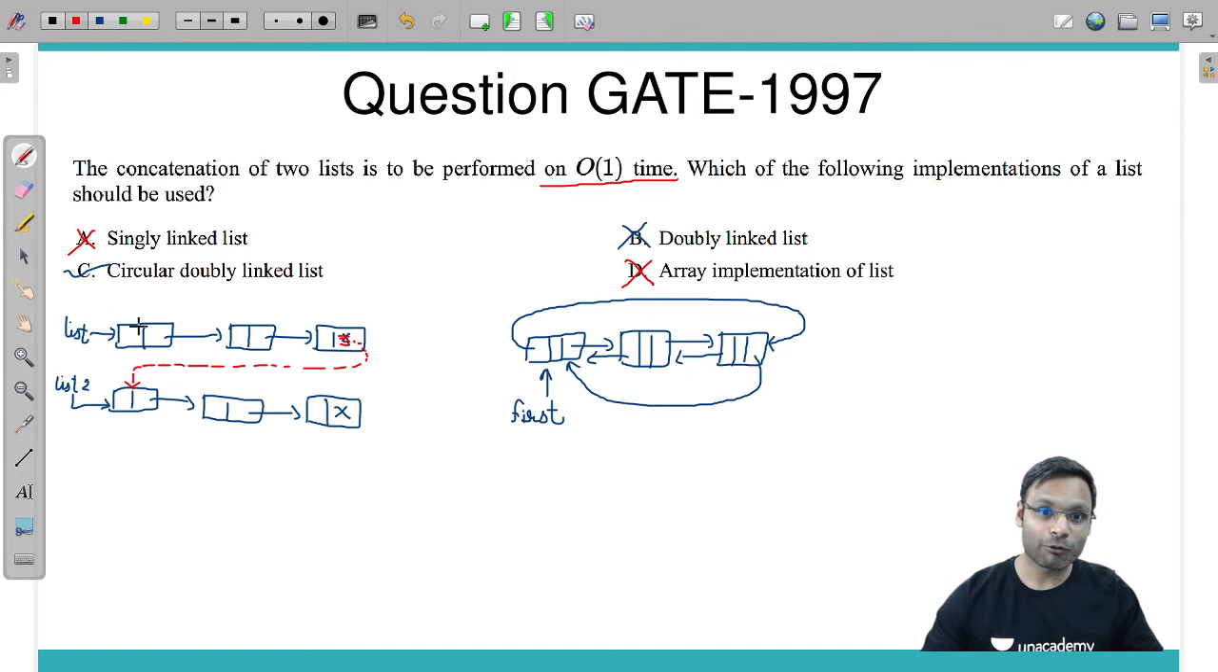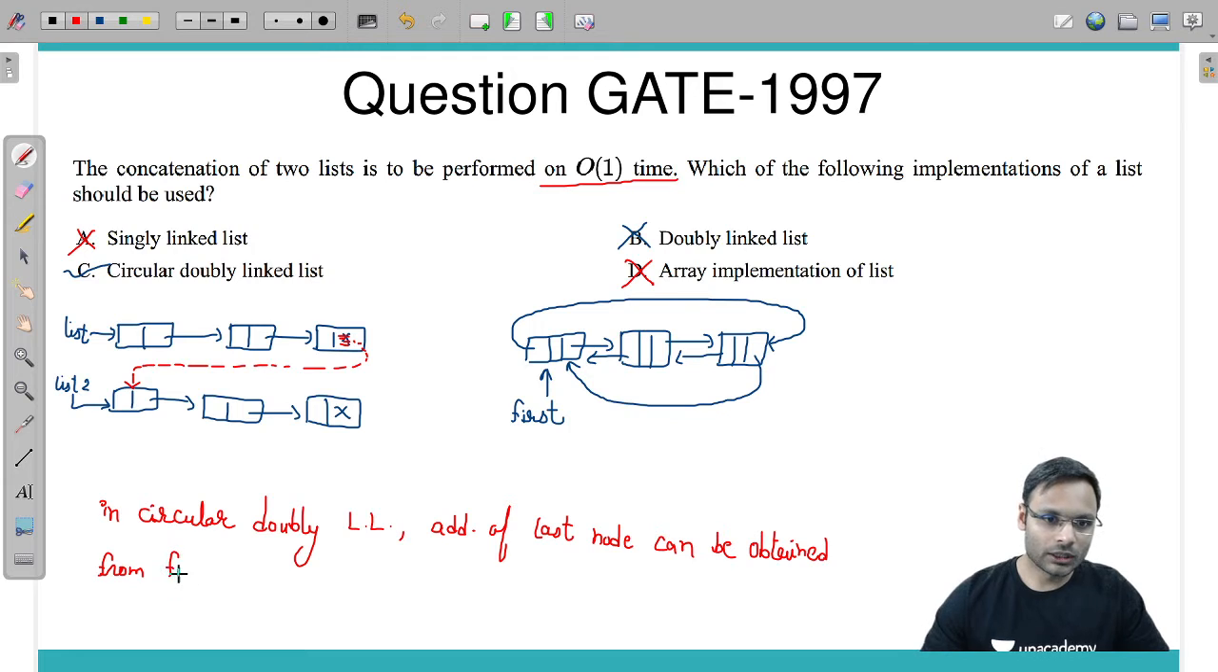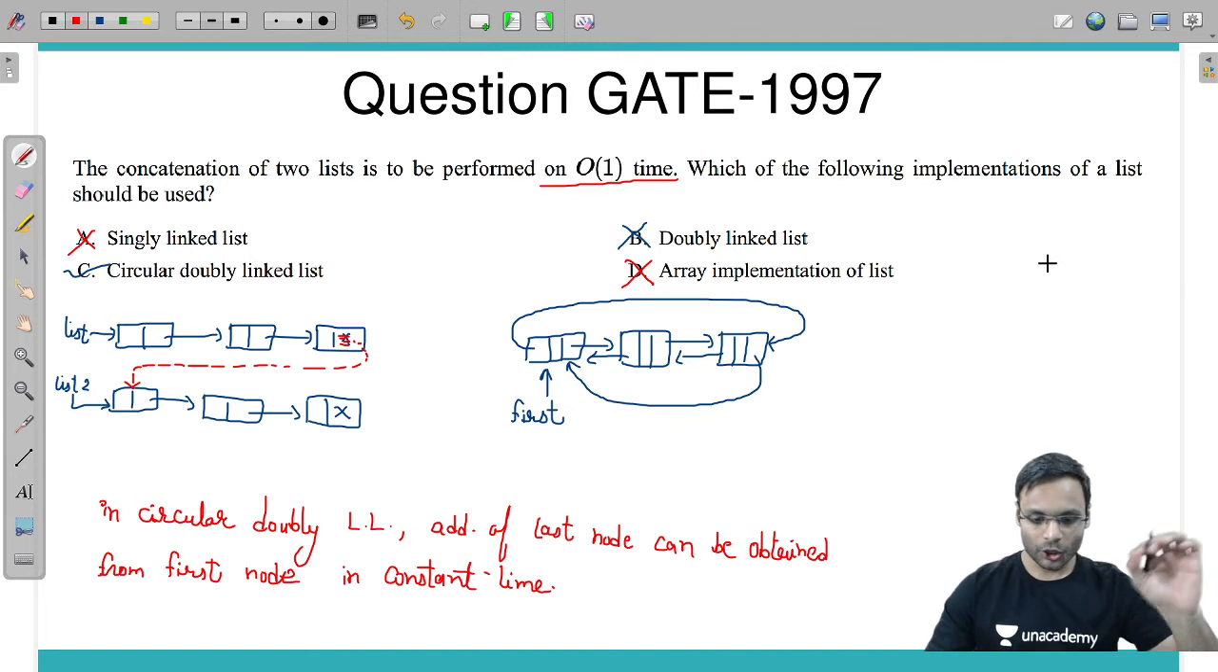I am writing the statement for your future reference. In a circular doubly linked list, the address of the last node can be obtained from the first node in constant time. Got it?